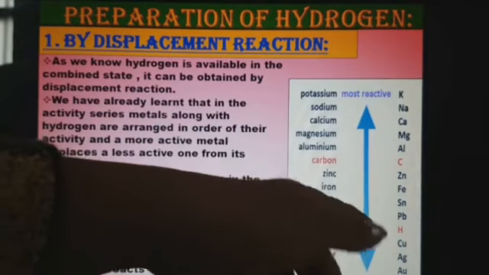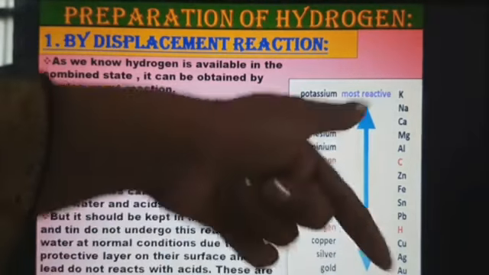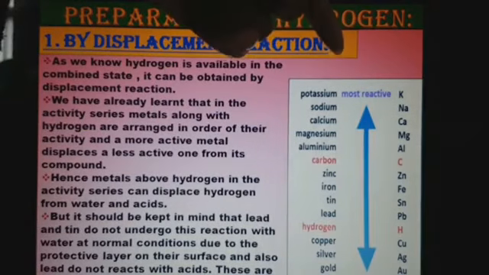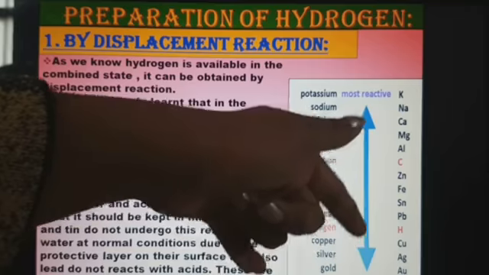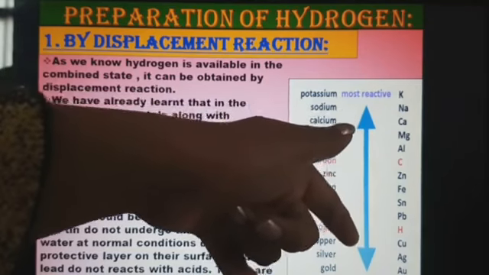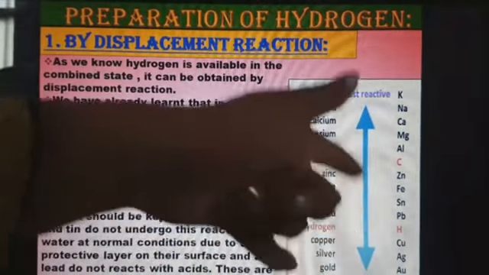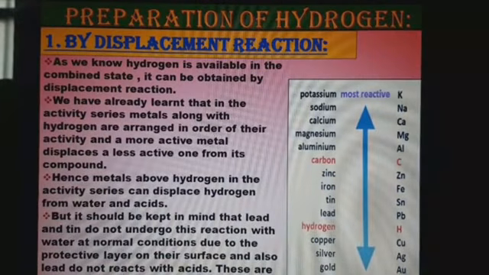As we go from bottom to top, reactivity will increase, and as we come from top to bottom, reactivity will decrease. This is how the metals are arranged in the activity series.